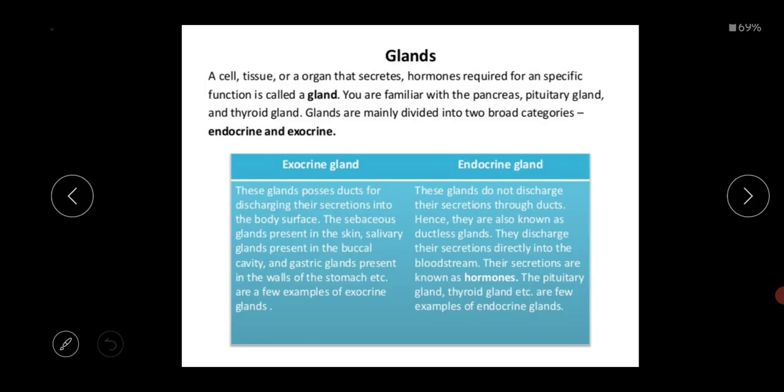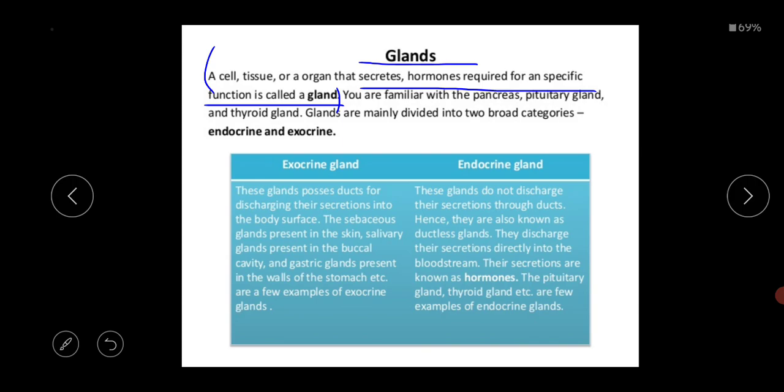The next slide contains the glands, because this endocrine system is made up of several glands. Now I am coming to the definition of glands, because you should know the basic definition of glands. How will you define the gland? A gland is a cell, tissue or organ that secretes the hormones required for a specific function. That's called the gland.